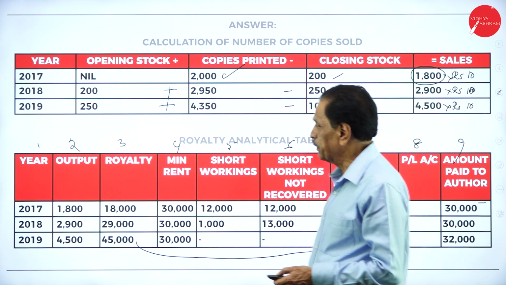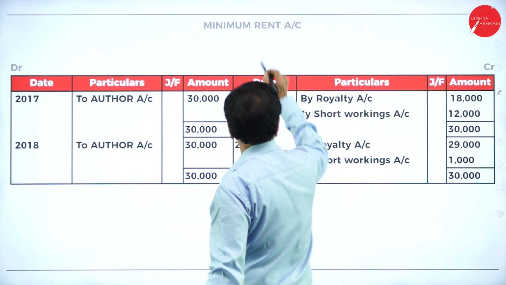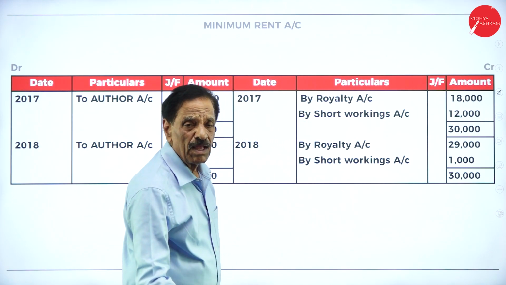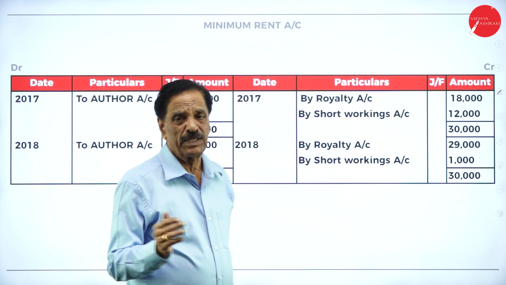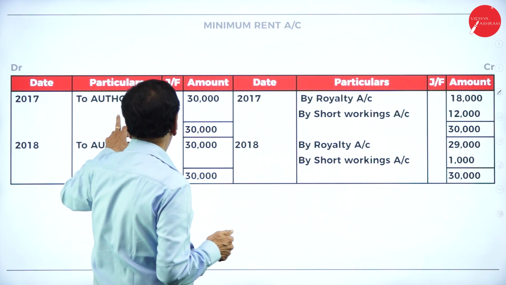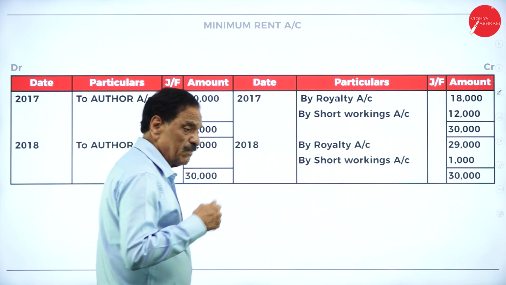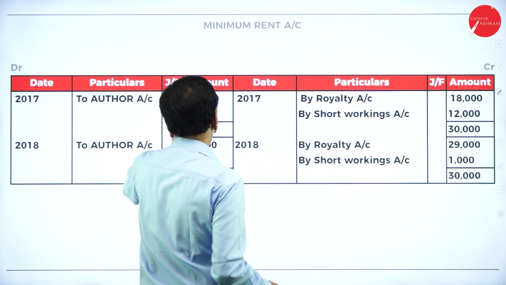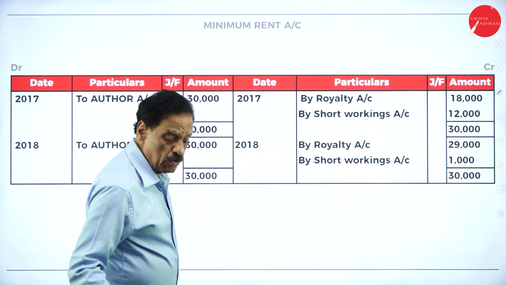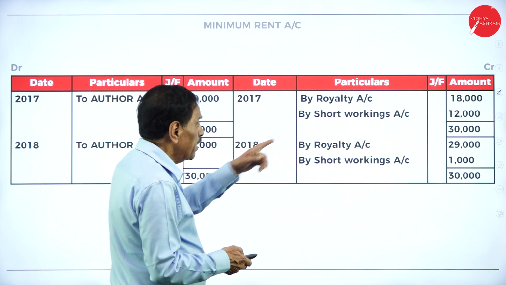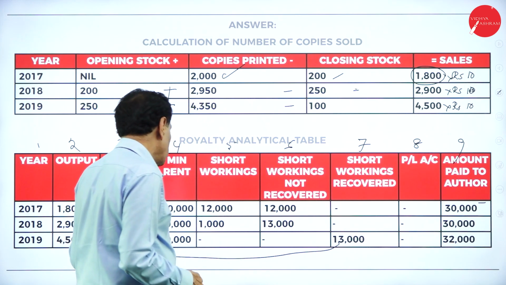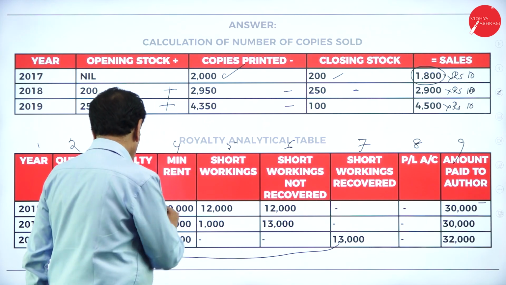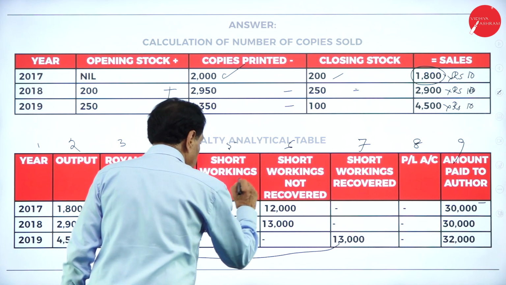Now, he has to prepare the accounts. First is minimum rent. What's the entry? Royalties account debit, short working account debit. First entry, minimum rent account debit to landlord. If there is an author, minimum rent account debit to author, 30,000. So we have to pay the 30,000. For this 30,000, if you see the chart here, how much did you receive? 18,000 as the royalty. Short working 12,000.